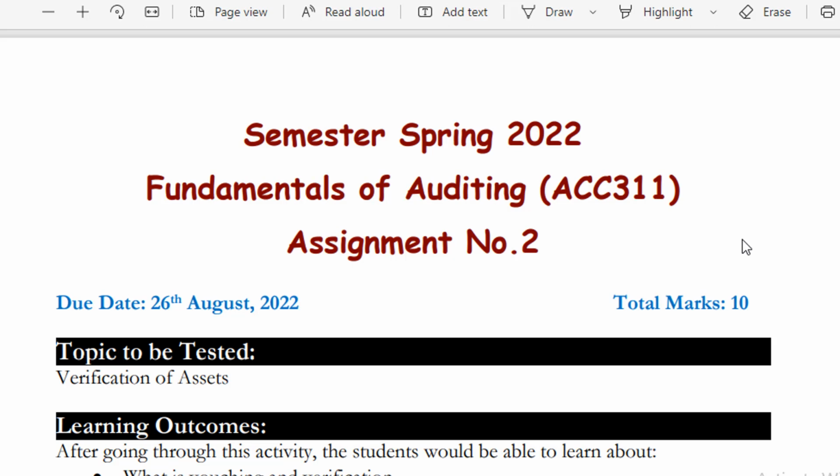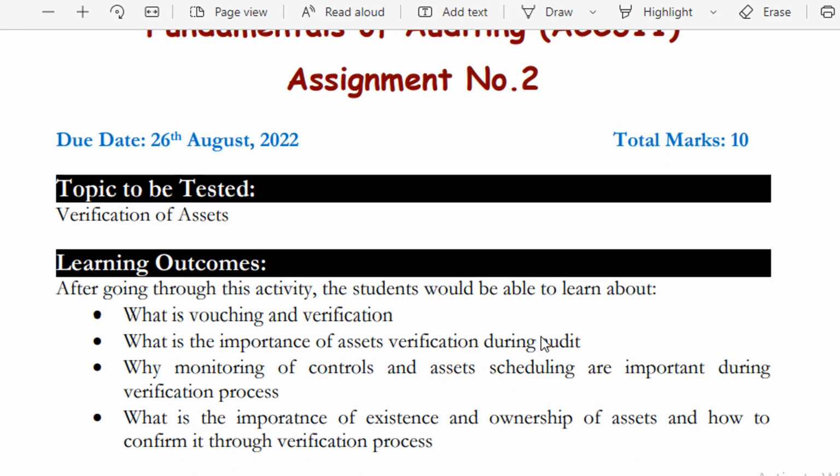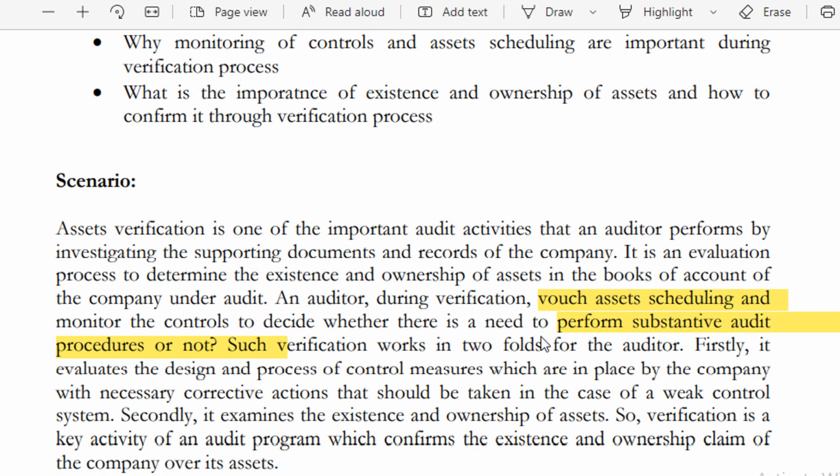In today's video, we are going to solve assignment number 2 of the subject Fundamental of Auditing, which has subject code ACC311 and is dated to the semester Spring 2022. Today is the last date for submission and its total marks are 10. So let's move to the scenario without wasting time.